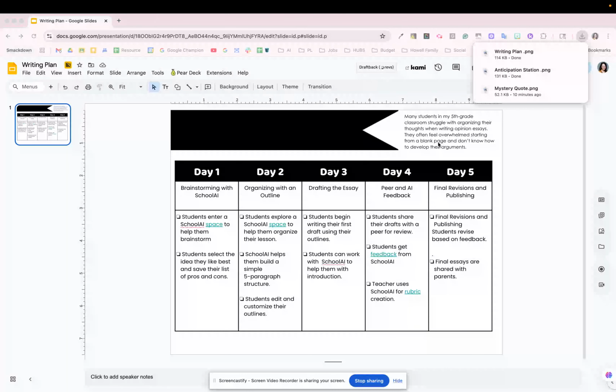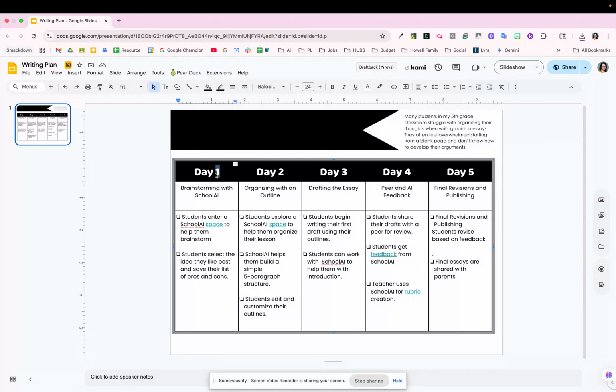We have a problem where many of my 5th grade students might be struggling with organizing their thoughts when they're trying to write their opinion essays. They might feel overwhelmed, or maybe they're even just staring at that blank space. So what I've done is I've come in and I was able to use School AI to help me brainstorm 5 days of lesson planning.